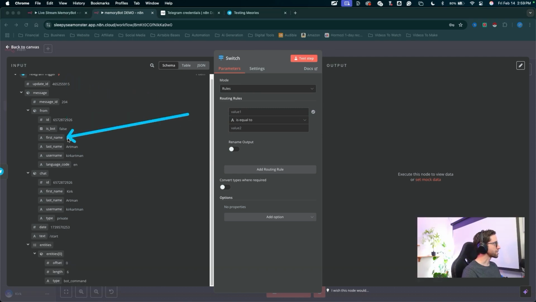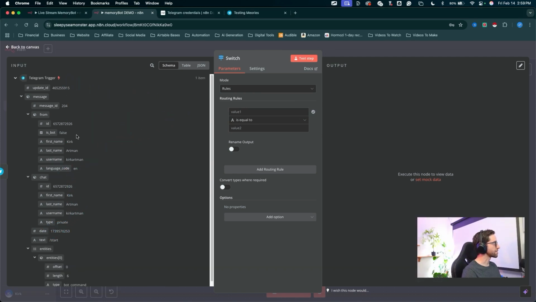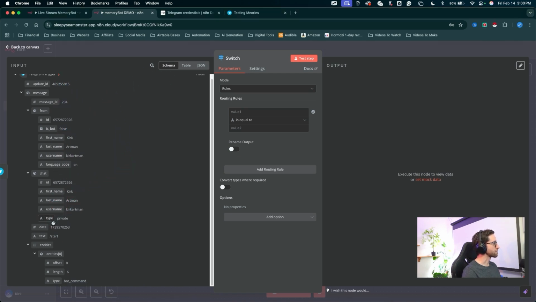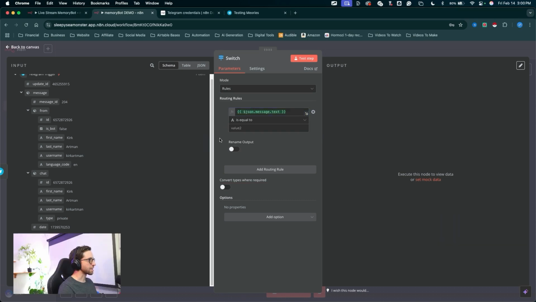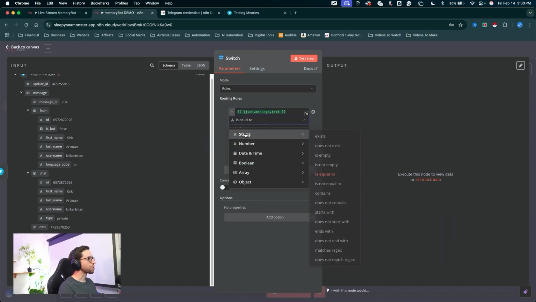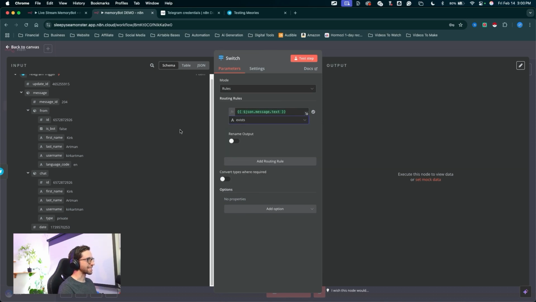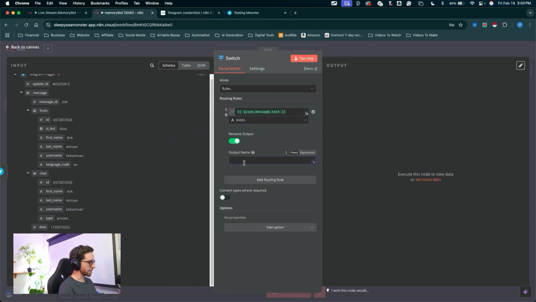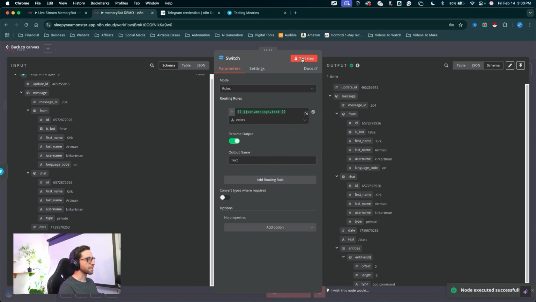So we can come down to the schema here and find the text coming from the Telegram trigger. Check the schema view, find the Telegram trigger, and scroll down to our actual text. Now you can click and drag this element into the top value. That is our text. Click into this drop down. This is a string, so we want to find the string options and we'll say exists. So basically this becomes an if statement. If this text exists, we continue on. Rename this output. We'll rename it text, and we're going to add a second routing rule later on for a voice option. Click on test step, and we've got that output coming through the switch node.